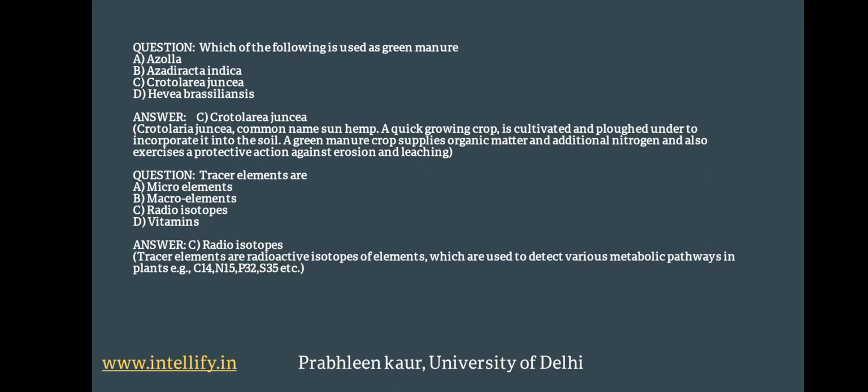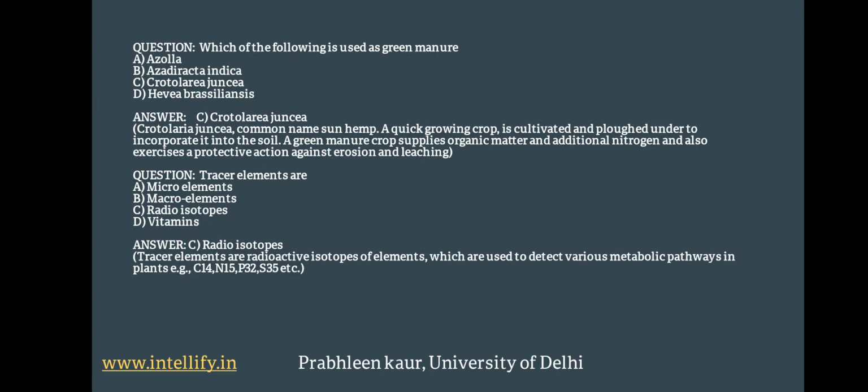A green manure crop supplies the organic matter and additional nitrogen, and also exercises a protective action against erosion and leaching. So Crotalaria juncea is used as green manure because it is very quickly grown, cultivated and plowed in to incorporate into the soil to provide organic matter and additional nitrogen.